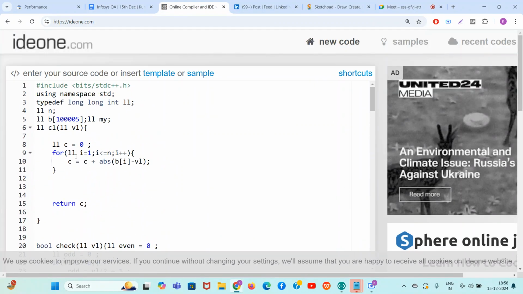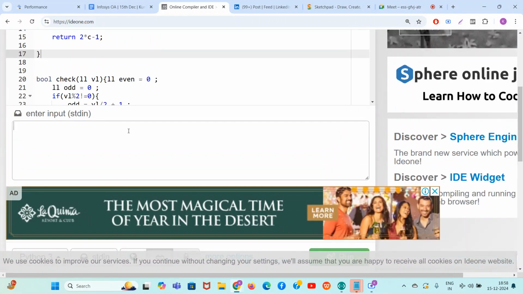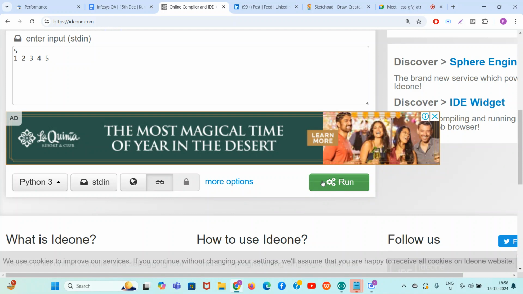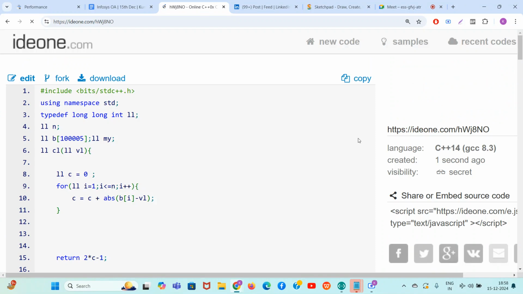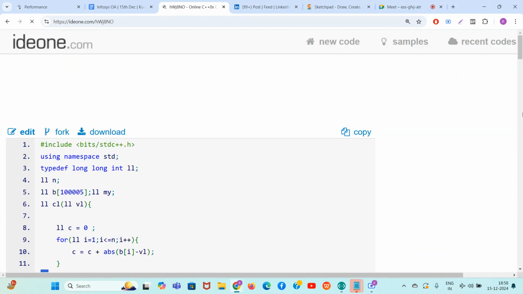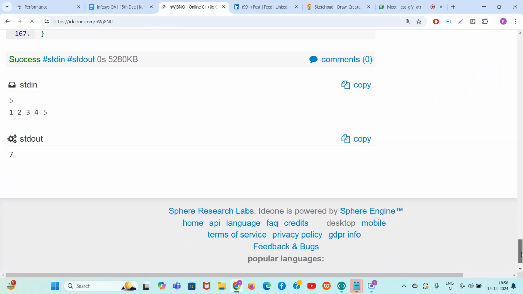The cl function, you can see it is just calculating the absolute difference. Once the absolute difference is calculated, I think we should return 2 into c minus 1, because if this is the absolute difference, then 2 into c minus 1 is the number of total years required, right? So let's run and see if this is working. I think for this case the answer might be 7. That's my prediction, but let's check it out. So we are returning 2 into c minus 1 and hopefully it's correct. Yeah, the answer is correct.